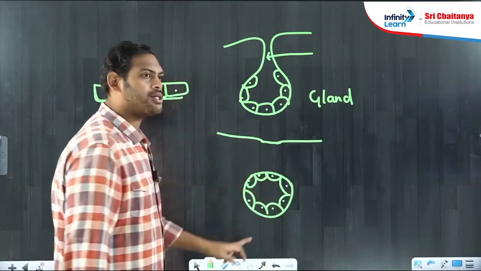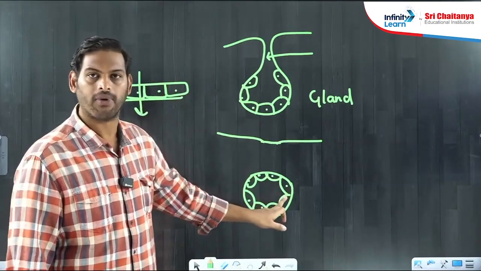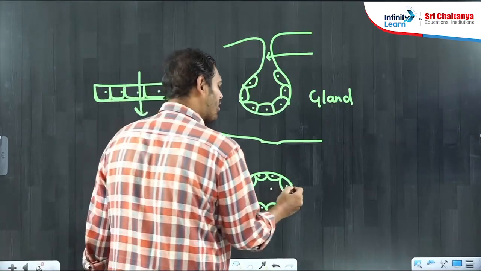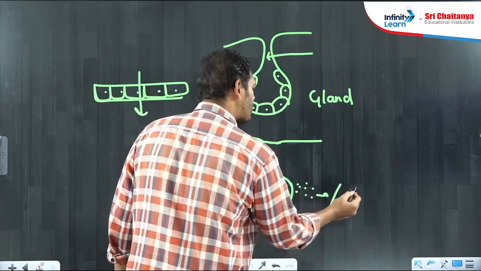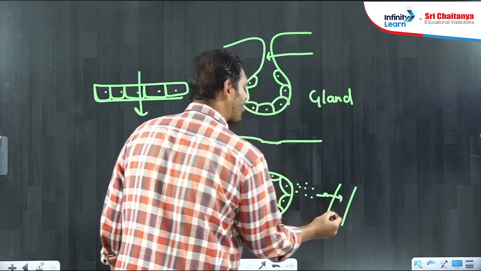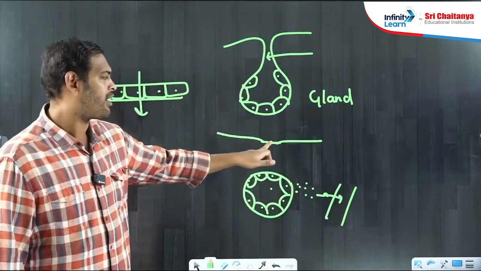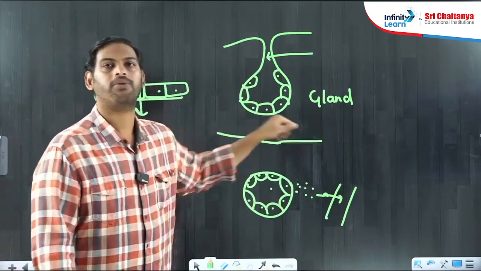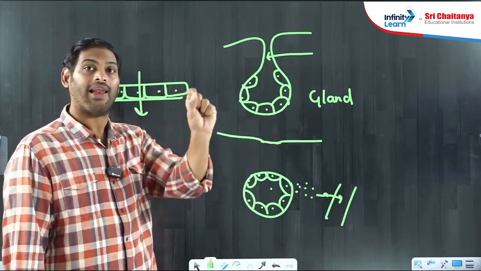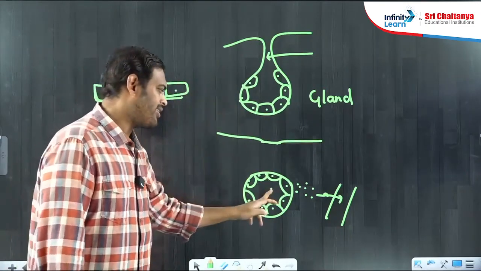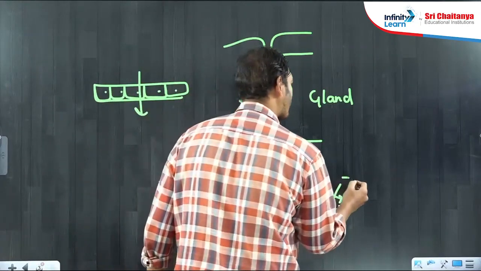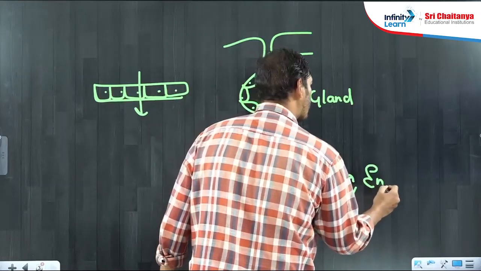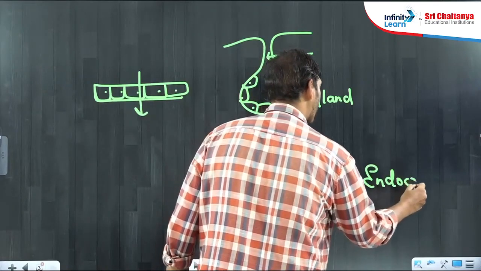So, when this gland manufactures a chemical, the chemicals from this gland will mix into blood supply directly because they have cut their connection with surface epithelium. So, when a gland pushes their secretions into blood supply directly, such kind of glands were referred as endocrine glands.